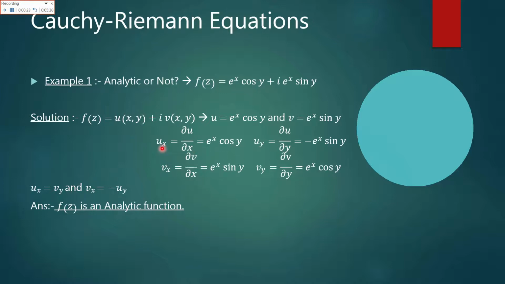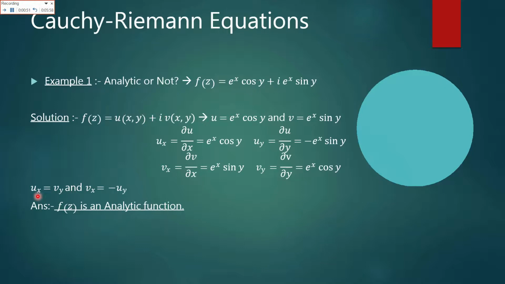Here u of x is equal to v of y, as the answers are the same. That was also given in the theorem. Here v of x has this value and u of y has the same value with the negative sign. So v of x equals minus u of y. These are basically the two conditions of the Cauchy's equations, and these two conditions are satisfied in the given question.